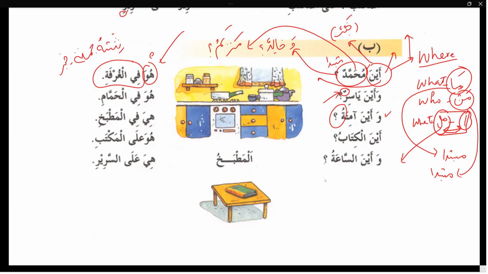Wa aina Aminatu, and where is Amina? Hiya fil matbakhi. She is in the kitchen. Good. If I'm adding a name, aina Aminatu wa Maryamu wa Aishatu, so what will be the change in the answer? Hunna fil matbakhi. Excellent. They all are in the kitchen. Very good. Okay, next sentence.